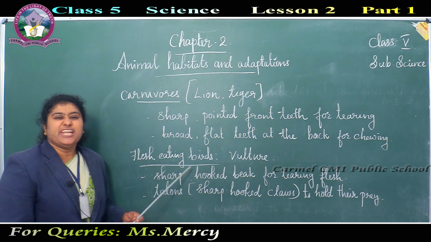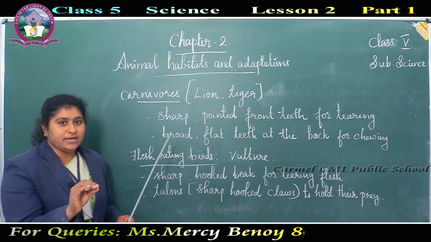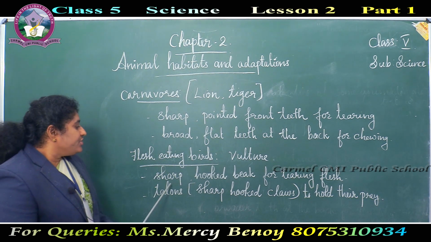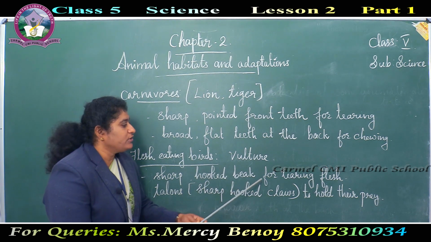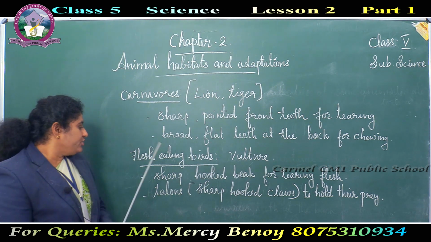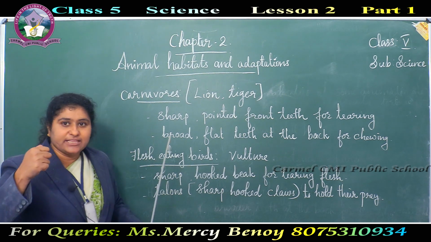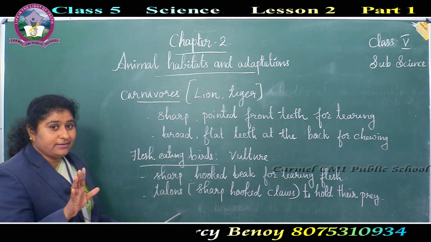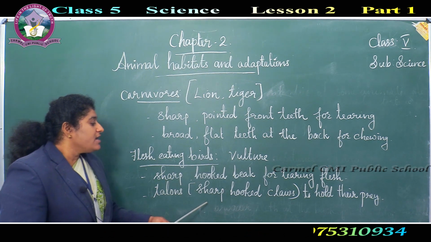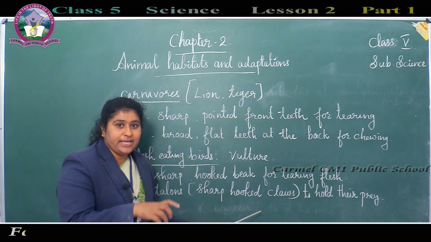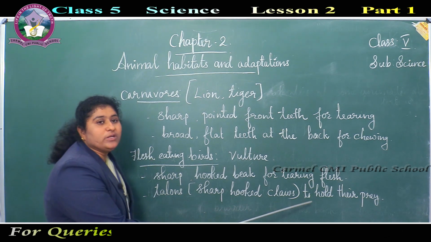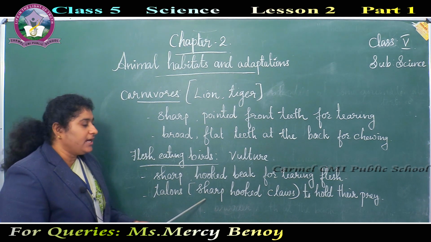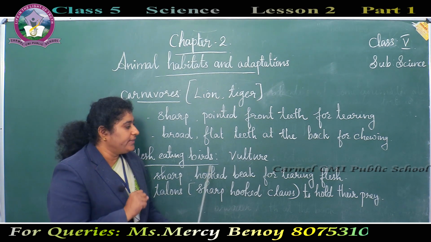Next is flesh-eating birds. Some birds eat the flesh of other animals, like vulture. See, they have a sharp hooked beak for tearing flesh. And one more thing is that they have talons. We already learned in the lower class what talons are. Talons are sharp and hooked claws to hold their prey, or the flesh of other animals.